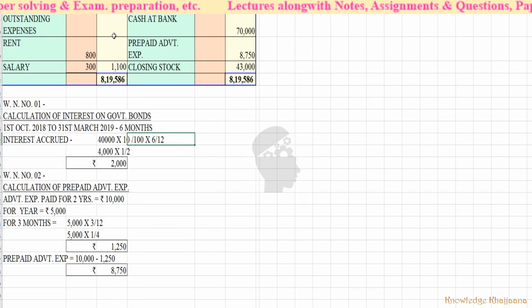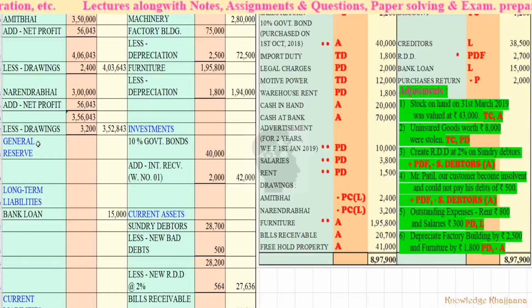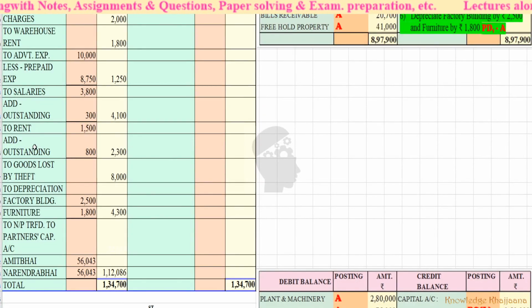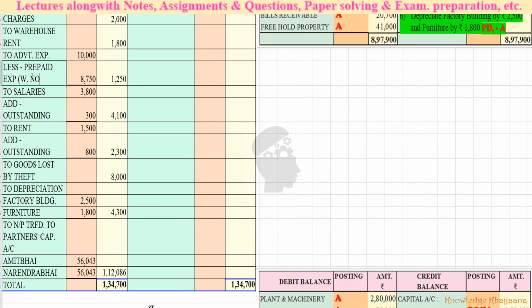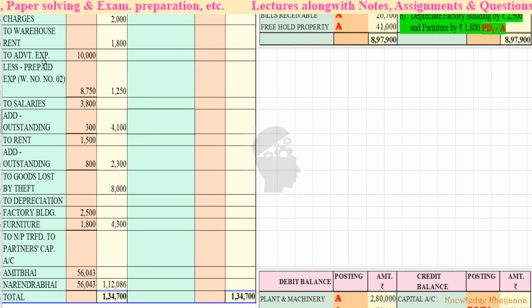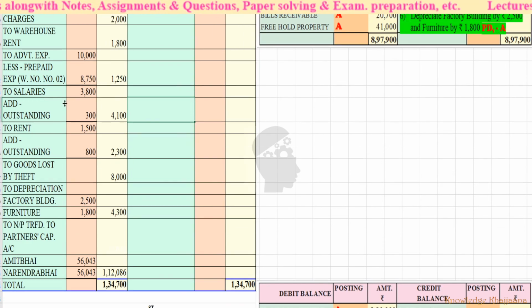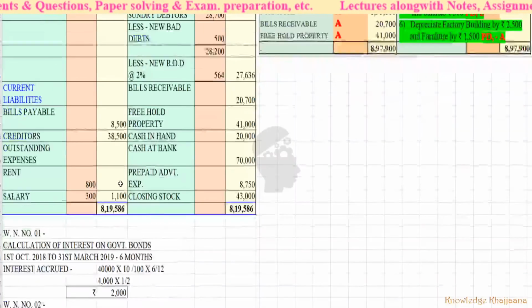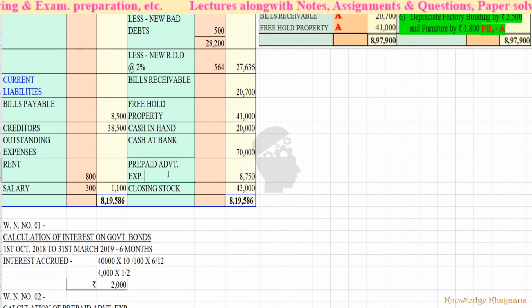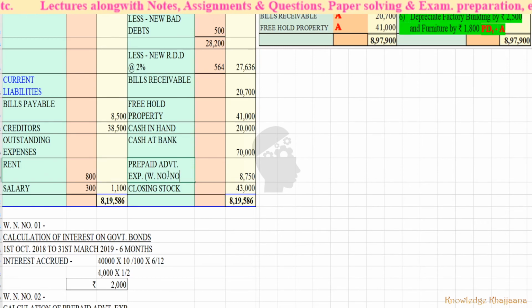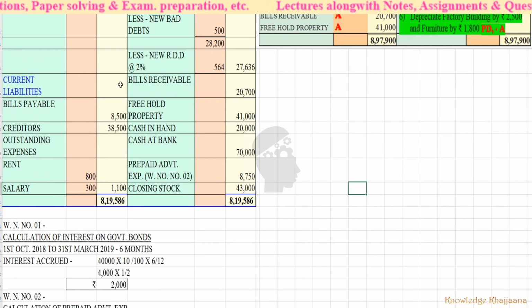See, working note number, have we written for the prepaid advertisement expenses? Advertisement expenses. Working note number 2. Okay. Our problem is tallied. Very good.